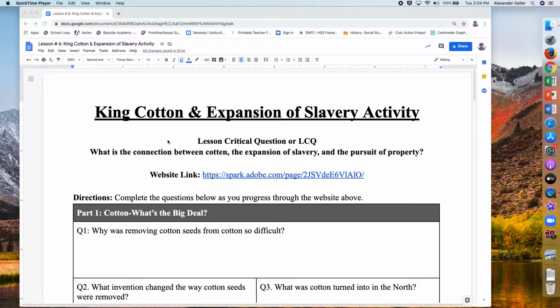All right, guys, so we're going to be doing our new activity within our unit. This is lesson 6. It's called King Cotton and the Expansion of Slavery Activity. So we're going to go over this. I'm going to walk you through what you're supposed to do.